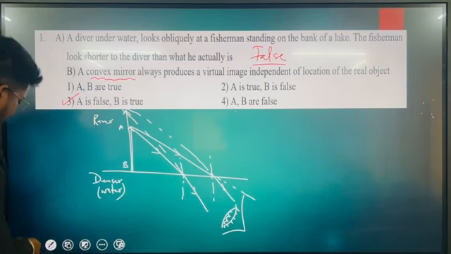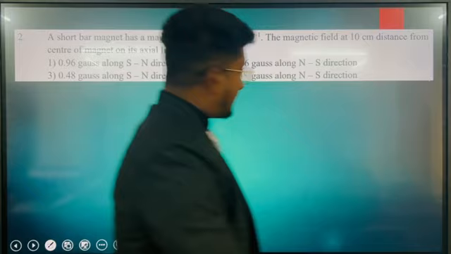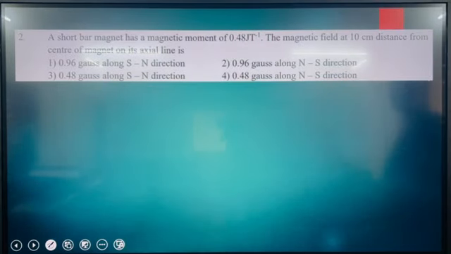Let's see what is the second question here. A short bar magnet has a magnetic moment of 0.48 joule per Tesla. The magnetic field at 10 centimeter distance from center of magnet on its axial line is.